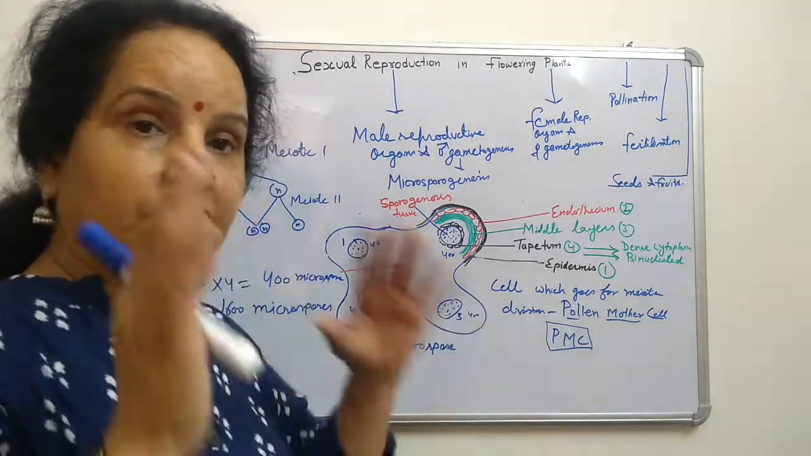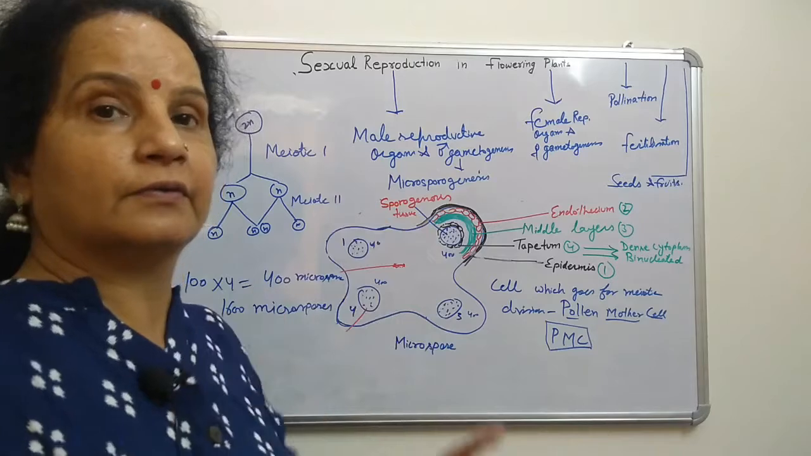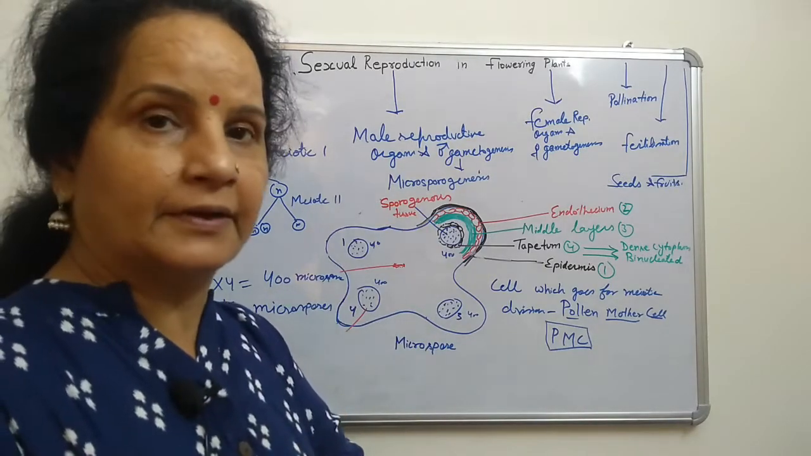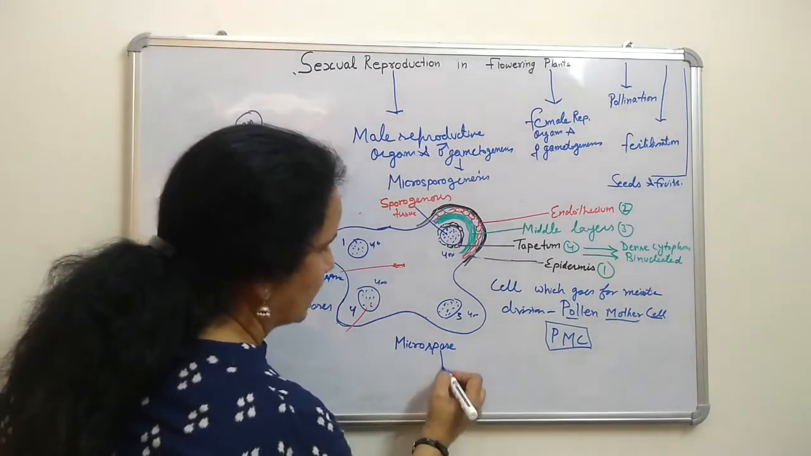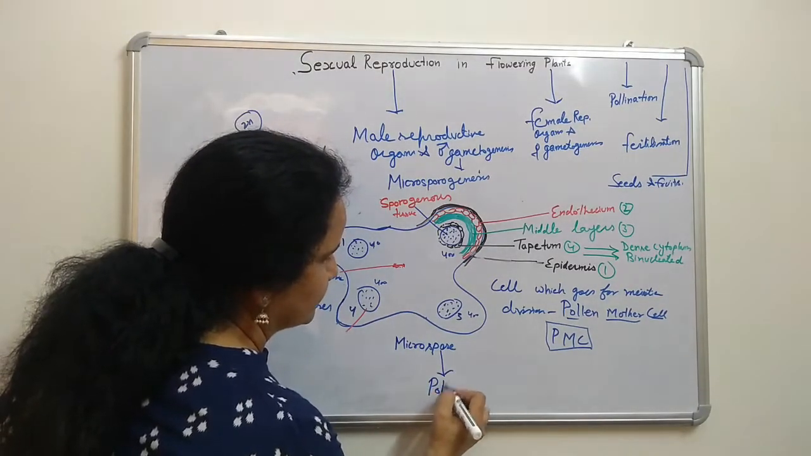Now again, we don't have male gametes yet. What did we get? Microspore. From the microspore we get the pollen grain.